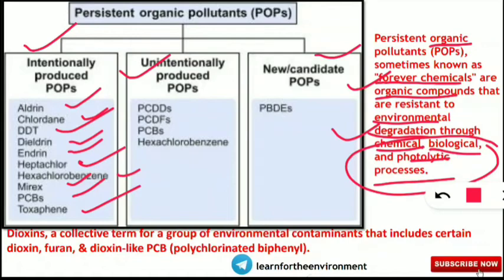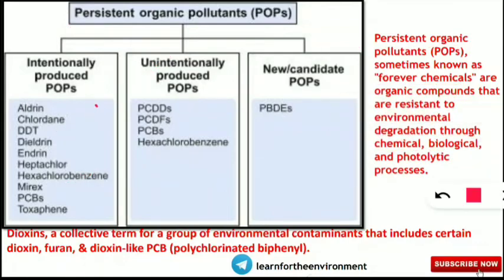Similarly, unintentionally produced POPs includes PCDDs, PCDFs, PCBs. So PCBs are also included in intentionally and unintentionally. There are variety of chemicals, and also hexachlorobenzene, it is considered as both intentionally produced and unintentionally produced POPs. And new candidate POPs includes PBDEs.